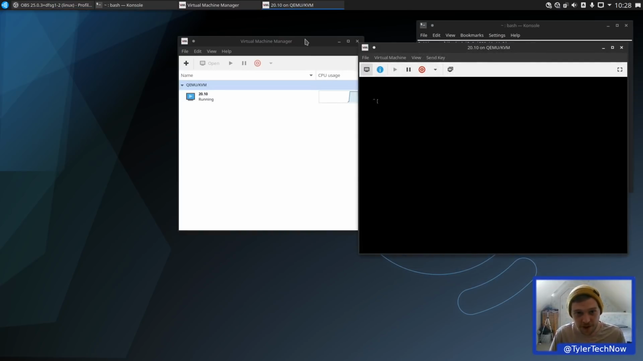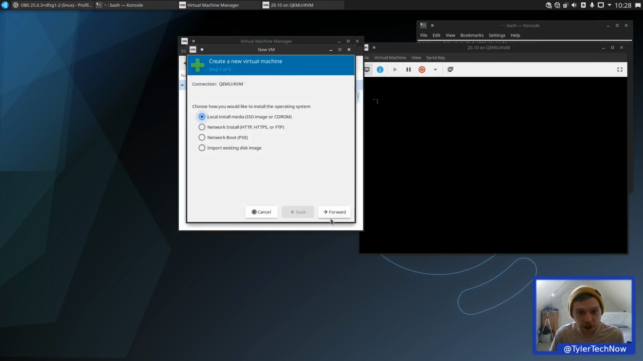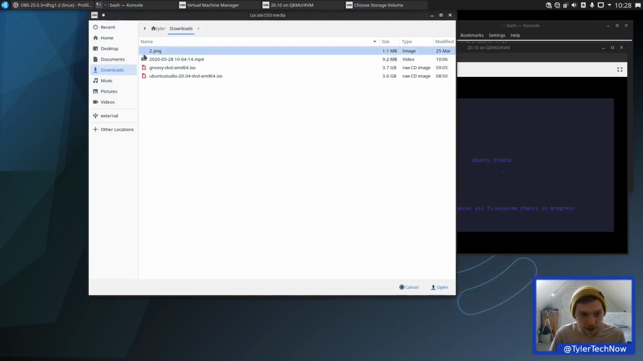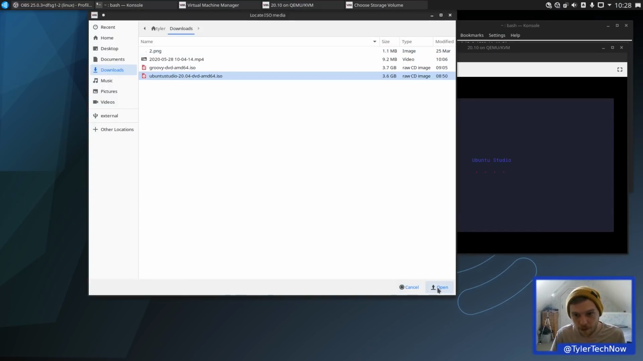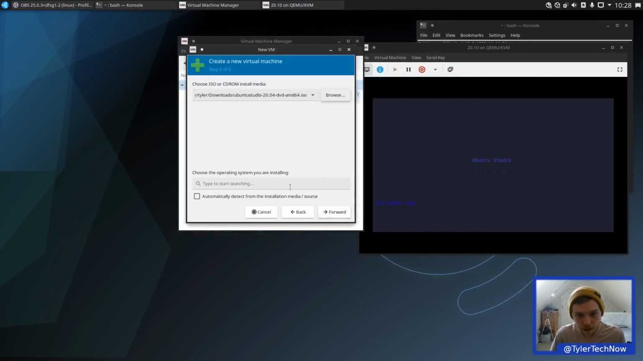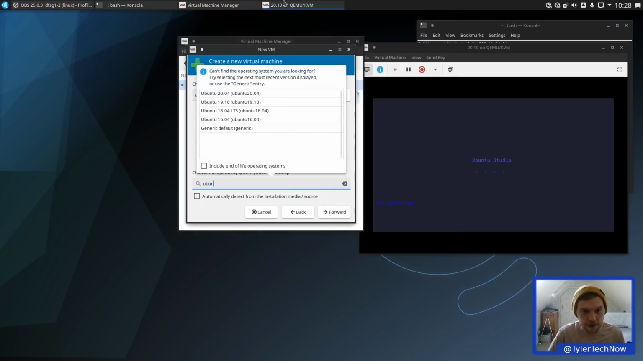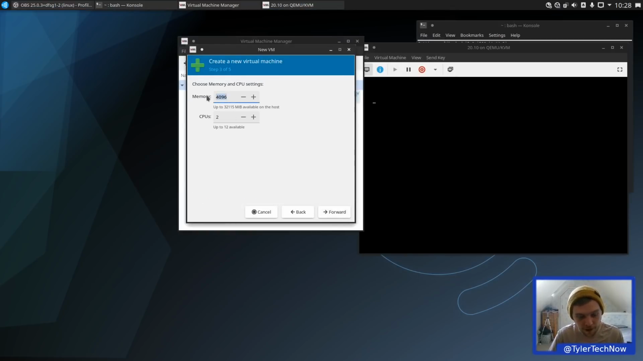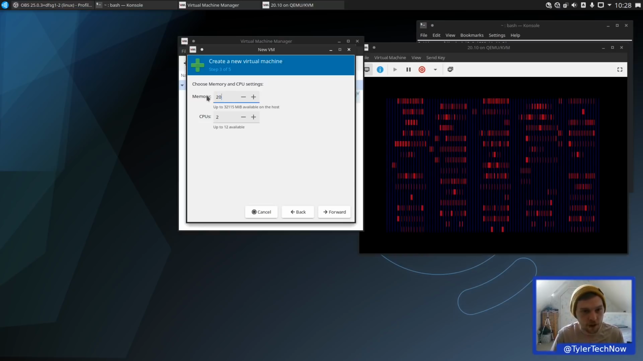Right, so this virtual machine looks like it's getting ready. So while it's doing that, let's create one for 20.04. Let's just go to Browse Local and get Ubuntu Studio 20.04. Open. Let's do the same one here. Just give it the 20.04 one. Forward. And we're going to do 2 gig on this one, which you can do on the 20.04 one.